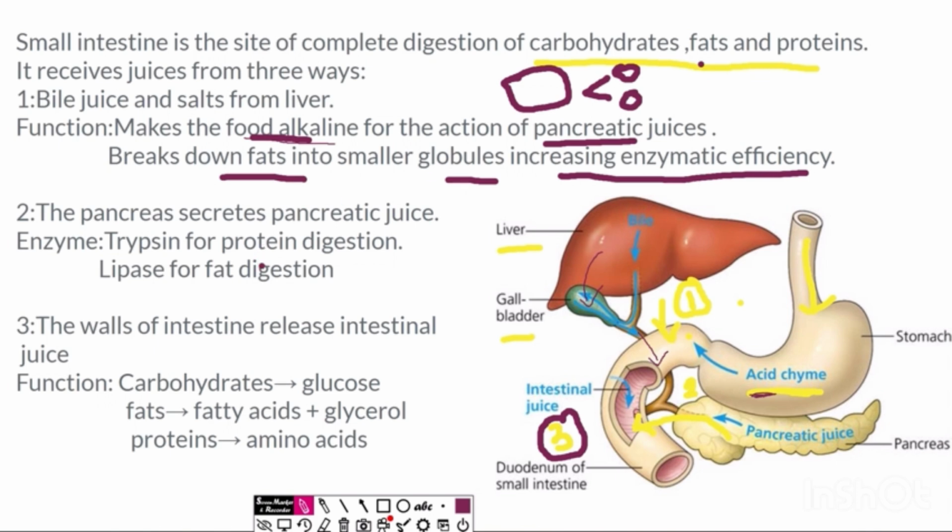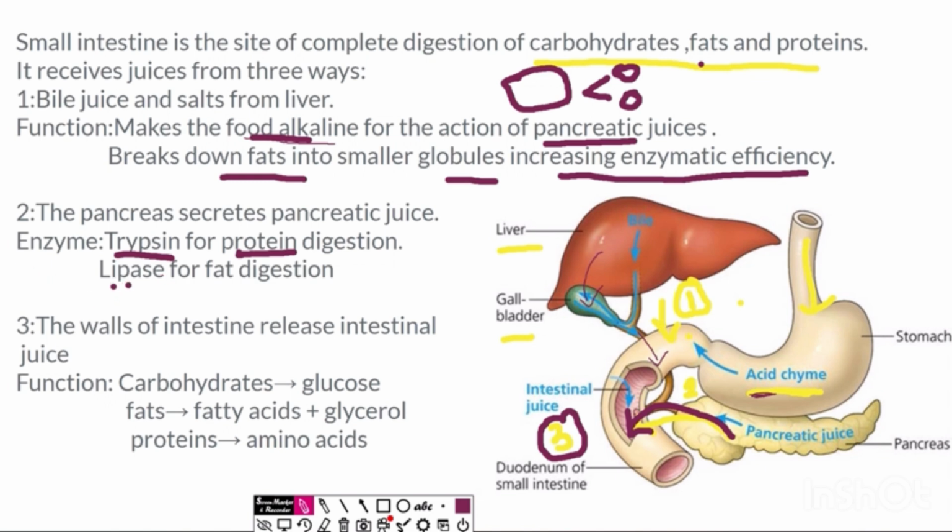Now what does this pancreatic juice do? The pancreas is a leaf-like organ which is present just beneath the stomach. So this releases pancreatic juice into the small intestine. This pancreatic juice has two main functions. First of all, it has the trypsin enzyme. Like we had pepsin, we have trypsin over here, which is again responsible for protein digestion. Some protein was digested in the stomach, and now some protein is being digested by trypsin. So now protein digestion is complete by pepsin, which was in the stomach, and trypsin, which is in the small intestine.